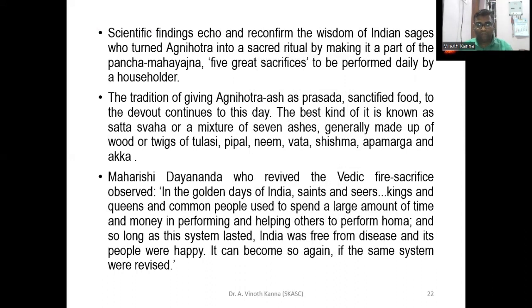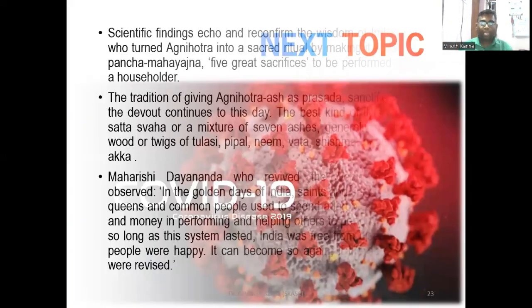In the early period, in the palace or the temple, the Agnihotra was done on a regular basis because many people came to the location. Microorganisms may be dwelling in the environment, and they have to be eliminated regularly. For that, the Agnihotra was a major important factor in eliminating all the microorganisms. Thank you.